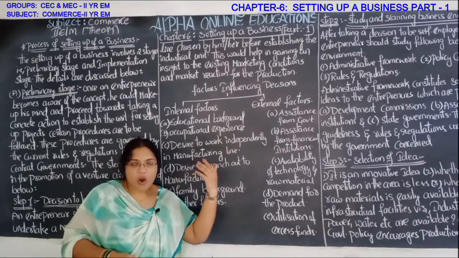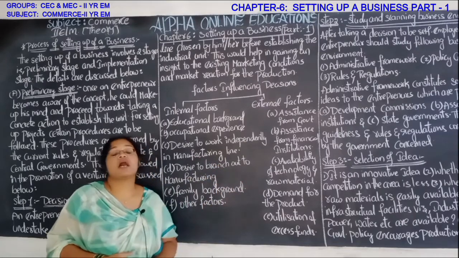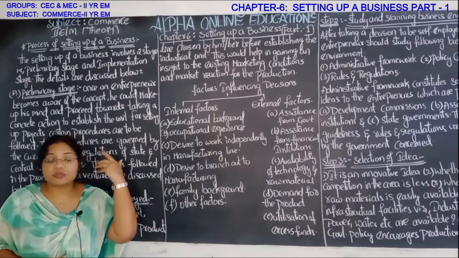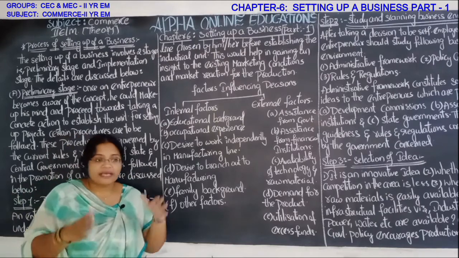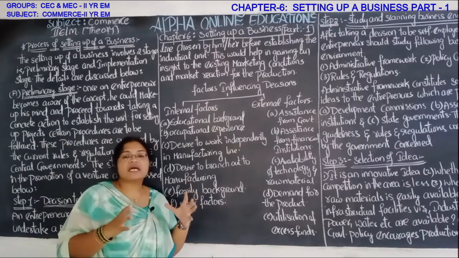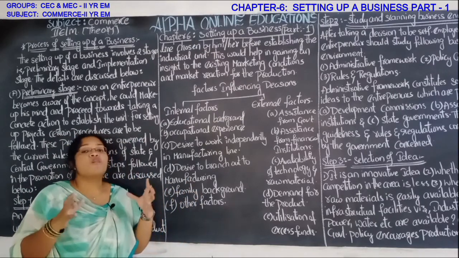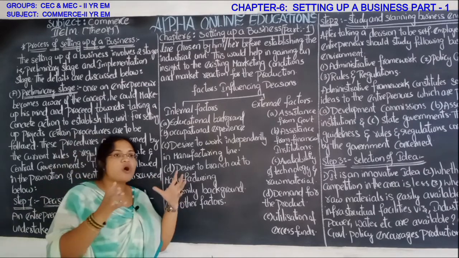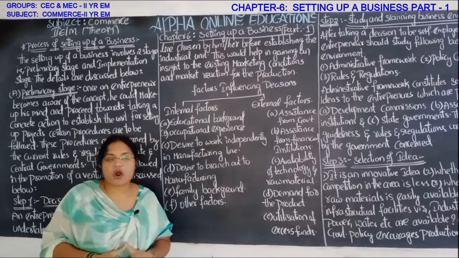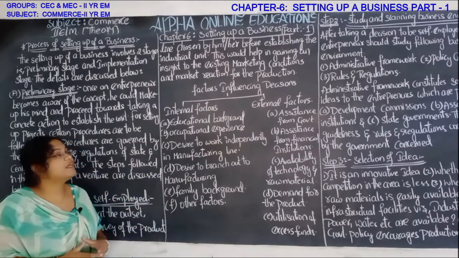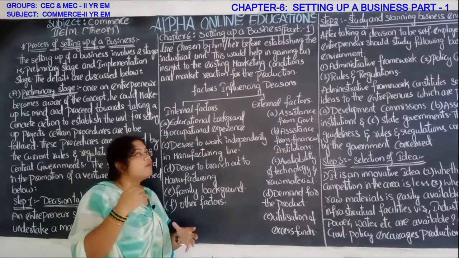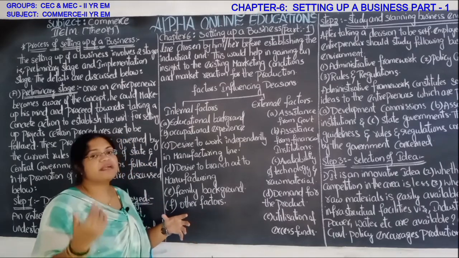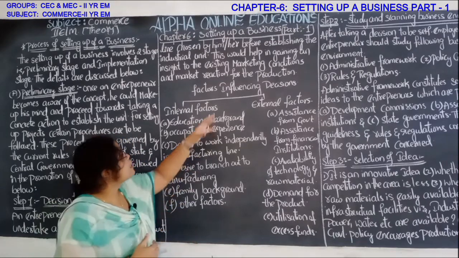What product he is going to launch or manufacture, he has to first determine. He should know what the demand for that product is, and what the response of the customer is towards that product. That should be determined by him. Afterwards only he can proceed to the other stages.